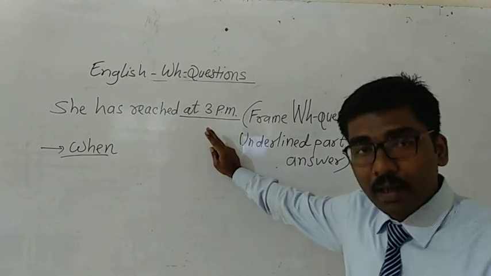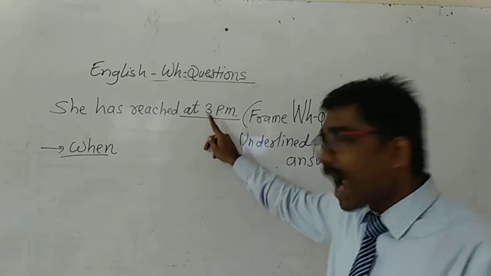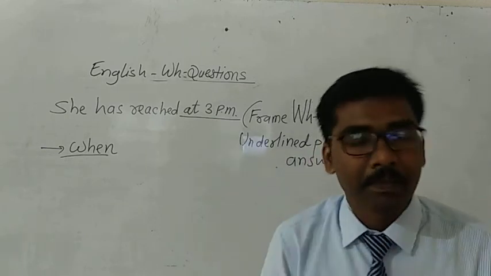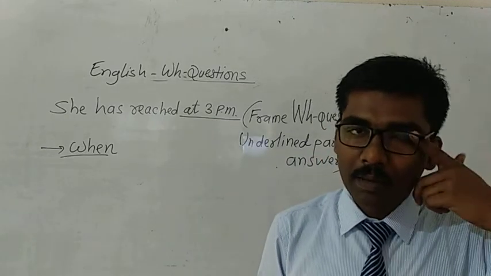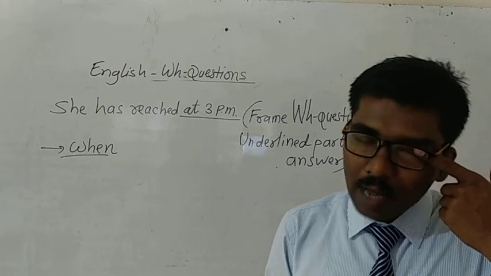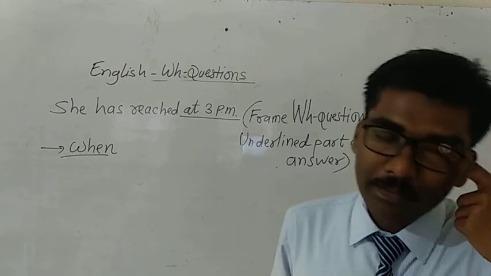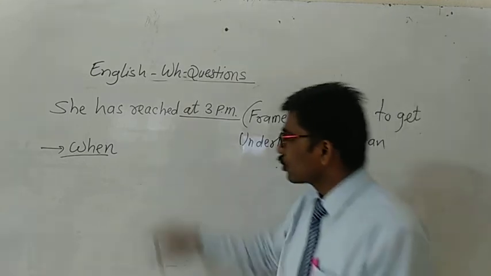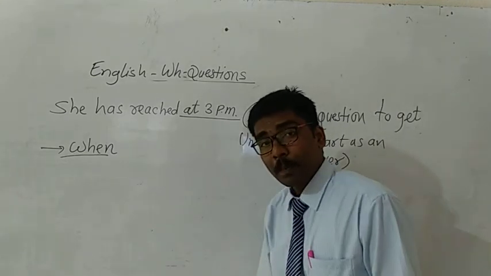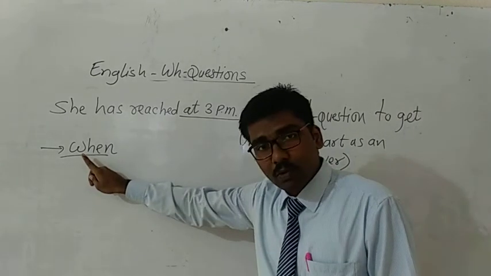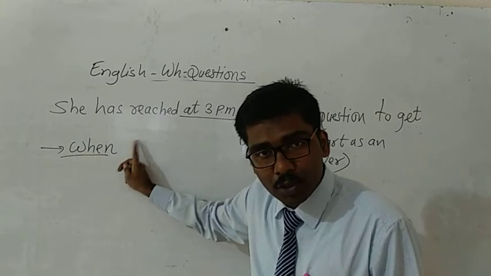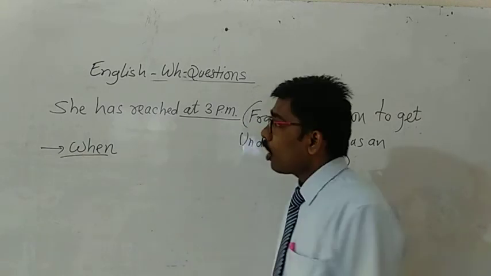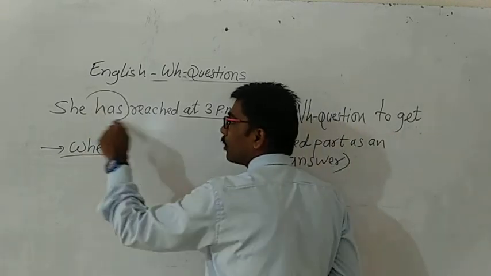Check the underlined part. Here, at 3 p.m. is the time, and for time we use when. Now after the WH word you should use a helping verb.